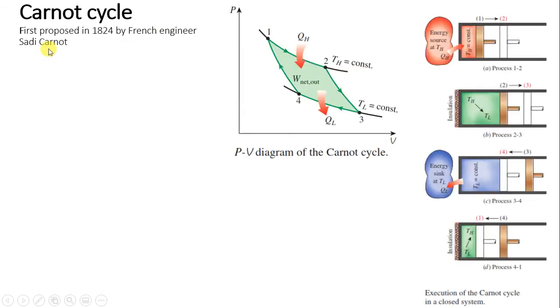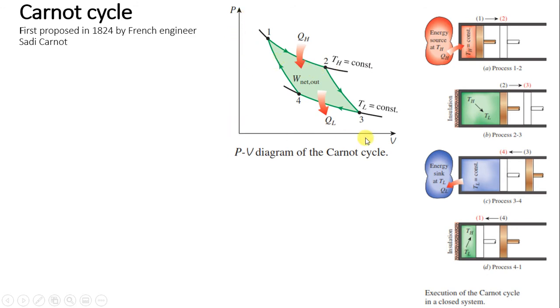It is a very important cycle. You will be using this cycle in thermodynamics in this module as well as in upcoming modules, as well as in refrigeration and air conditioning. The Carnot cycle was first proposed in 1824 by the French engineer Sadi Carnot. Now this is the Carnot cycle. Here we will discuss in detail the right side part, and this one is a PV diagram.